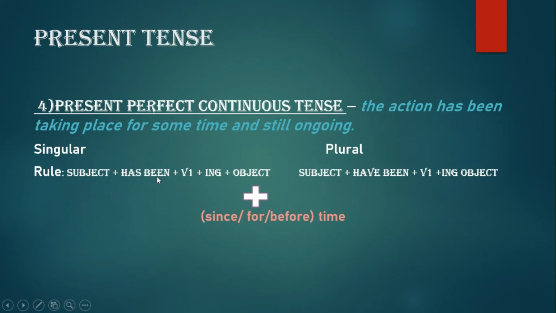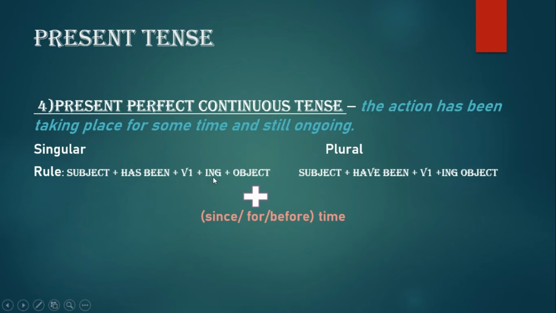Has, we know, is used for singular. Been is the third form of the verb be. So this supplies the requirement for perfect tense, has been. For continuous tense, the root form of the main verb plus ing plus object.